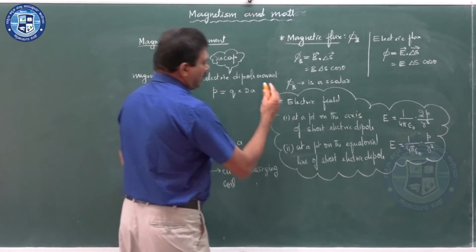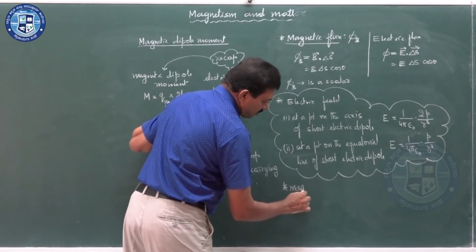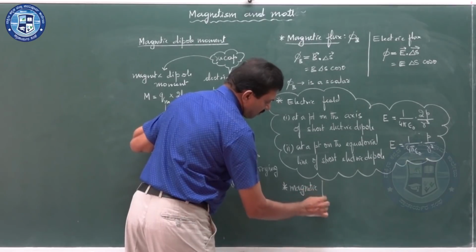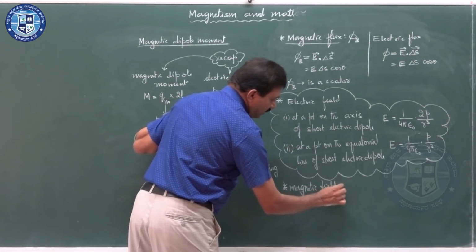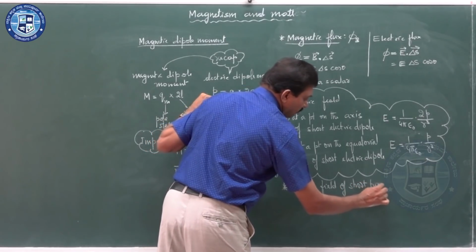So, I am now considering the formula for the magnetic field of a short bar magnet.